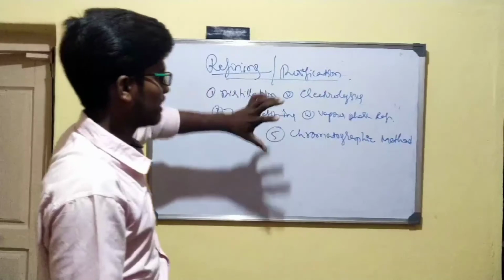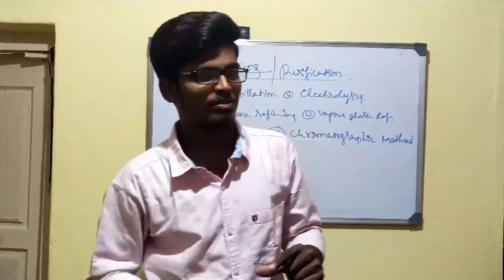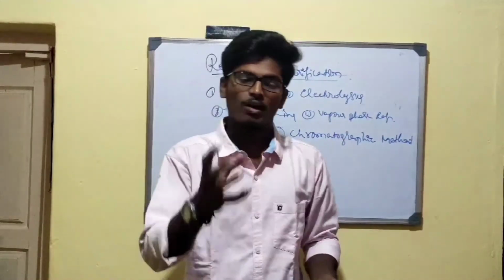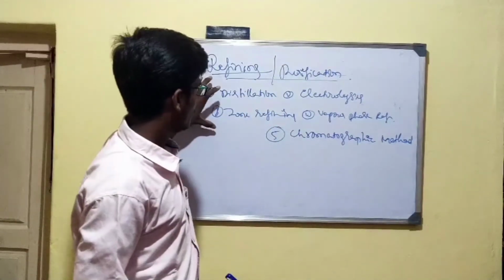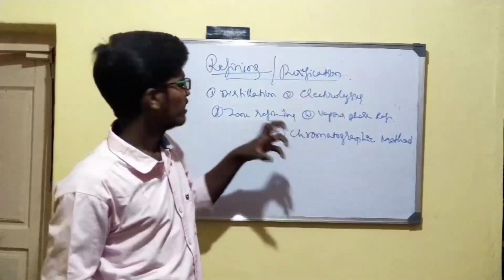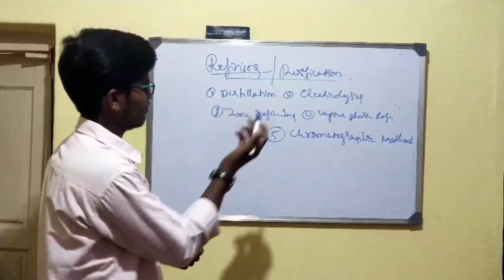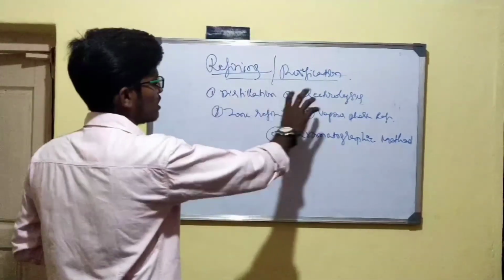These are the several methods we have for the purification of the metal we get after the reduction of the metal oxide. That metal also contains some impurities. To remove those impurities, I have to do refining, that is purification, and that is done by these methods. For different metals, based on the nature and reactivity of the metal, we will use some methods.